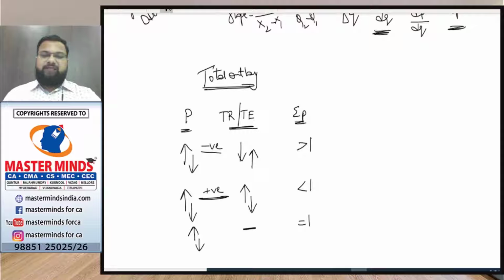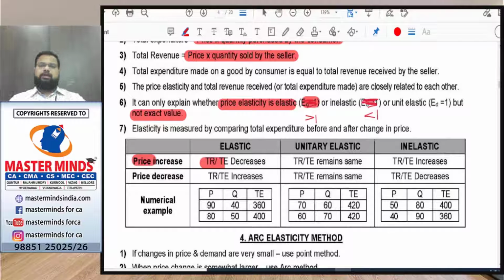With a change in price, if there is no change in total revenue or expenditure, then the price elasticity value will be equal to 1. So this is all about the total outlay method. Right.